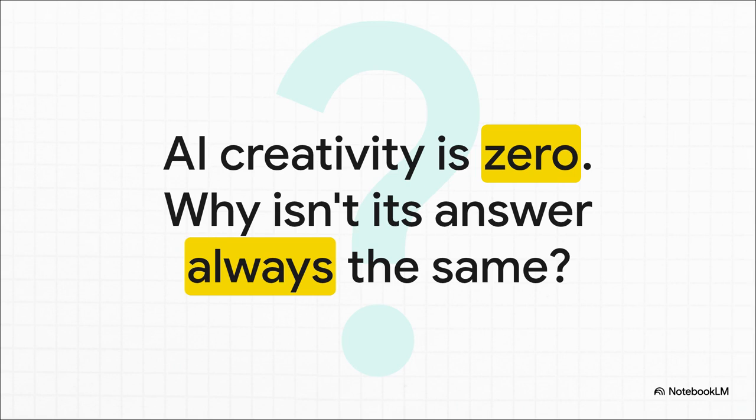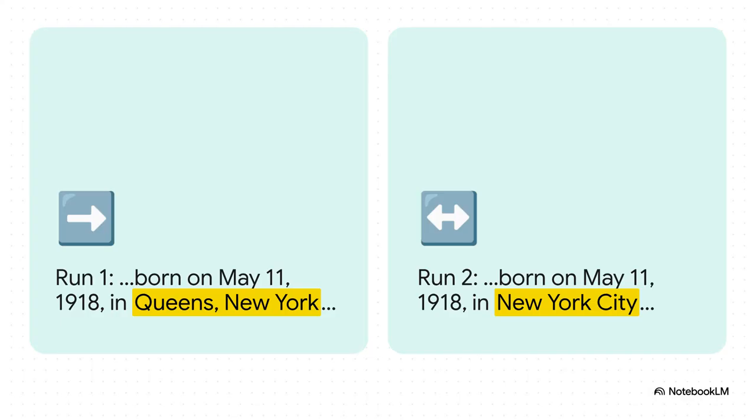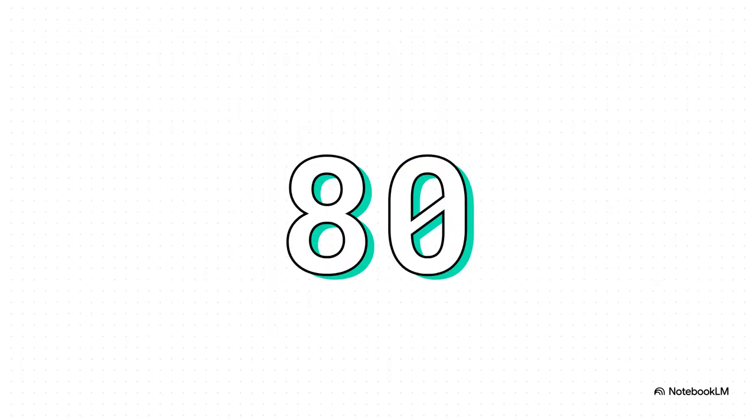Our investigation kicks off with a really simple example. So let's say you use the exact same prompt, same model, temperature locked at 0. One time, it might tell you, Richard Feynman was born in Queens, New York. The next time, New York City. Now look, both of those are correct, but they are different. This isn't creativity. This is something else, something happening way down in the guts of the machine. And this isn't just a rare little glitch. Get this. Researchers at the Thinking Machines Lab ran the exact same prompt 1,000 times and got 80 unique answers. 80, all from a process that was supposed to be perfectly repeatable. So what on earth is going on here?